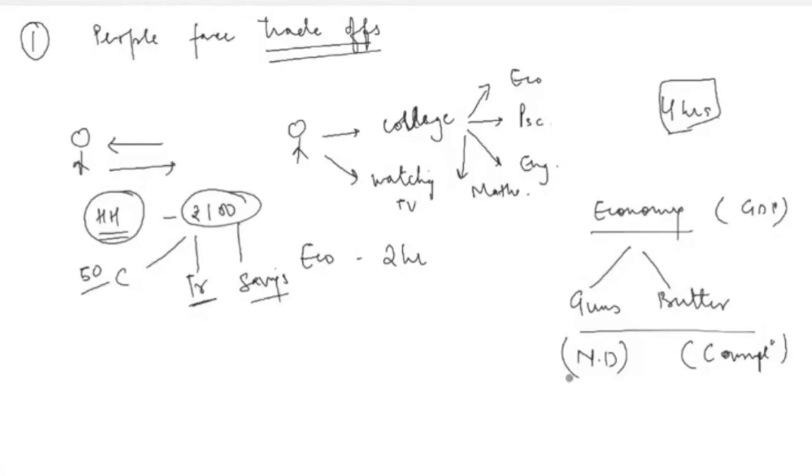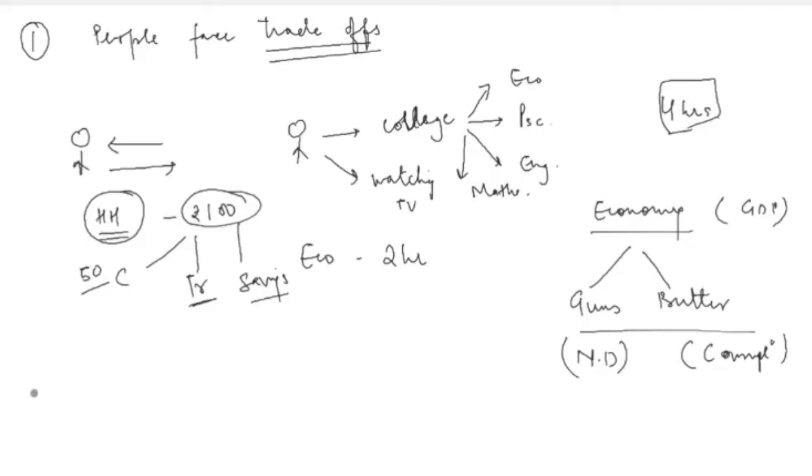National defense, on the other hand, is to protect the borders of the economy. Again, there has to be some expenditure that has to go on this aspect as well. But an economy is again facing a trade-off. If the economy spends more on national defense, then the economy is spending less on consumption. If the economy spends more on consumption, then the economy is spending less on national defense. So there is again a trade-off that an economy is facing.